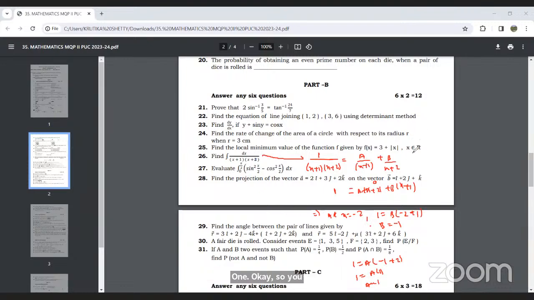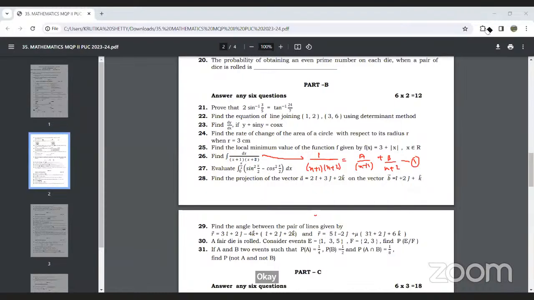Next, we can substitute these in equation 1 and integrate. Very easy.